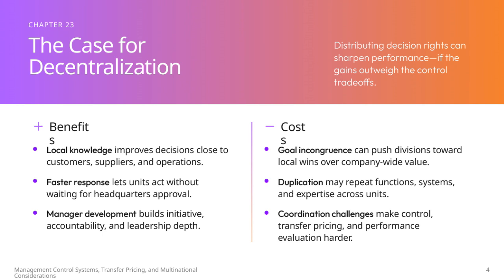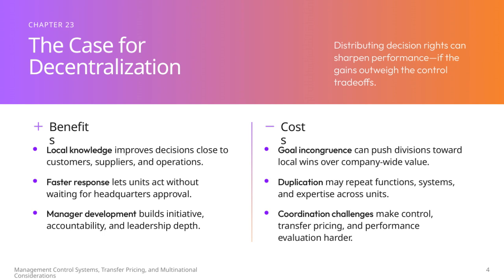This proximity means the units can respond faster without needing to wait for approval from headquarters, which speeds up action and adaptability. Decentralization also plays a crucial role in developing managers. By giving them more responsibility and autonomy, it builds their initiative, accountability, and strengthens leadership depth across the organization.